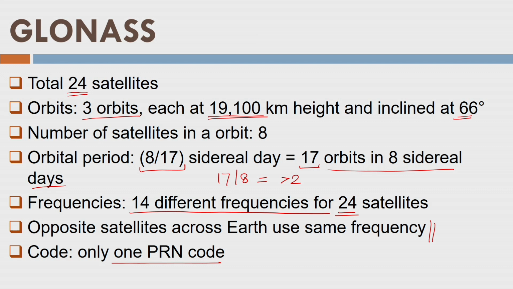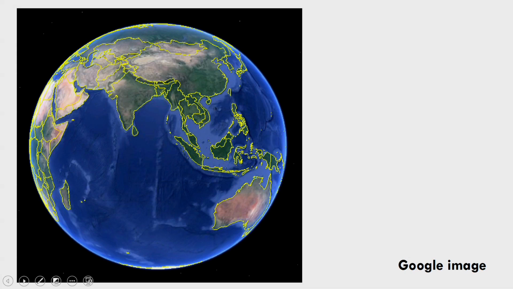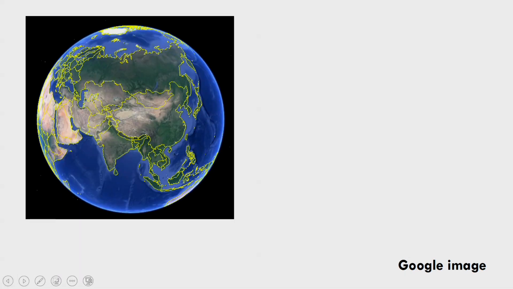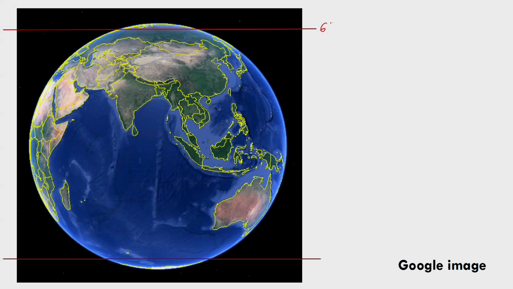Okay. Now, if I try to draw the shape, you will be surprised here. So let us draw this. This is Russia here somewhere, the Russian territory, right? Okay. So now let us define the 66-degree line. This is approximately 66 degrees north, and this is 66 degrees south.